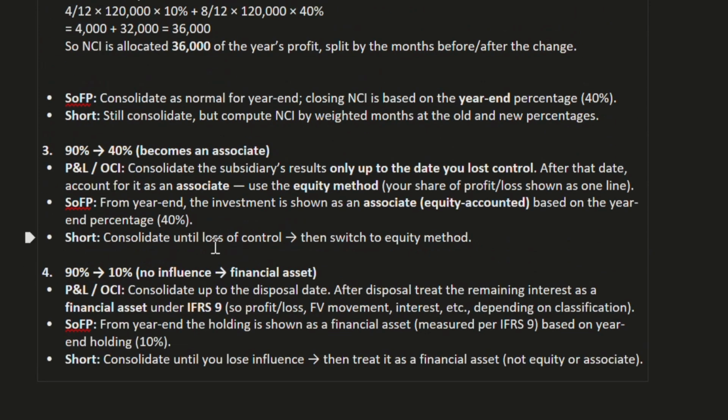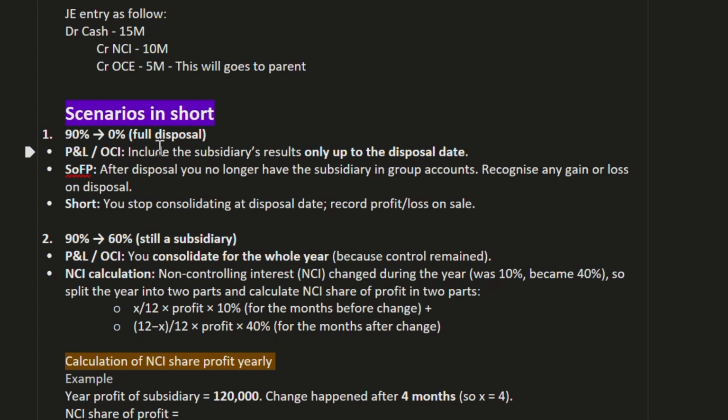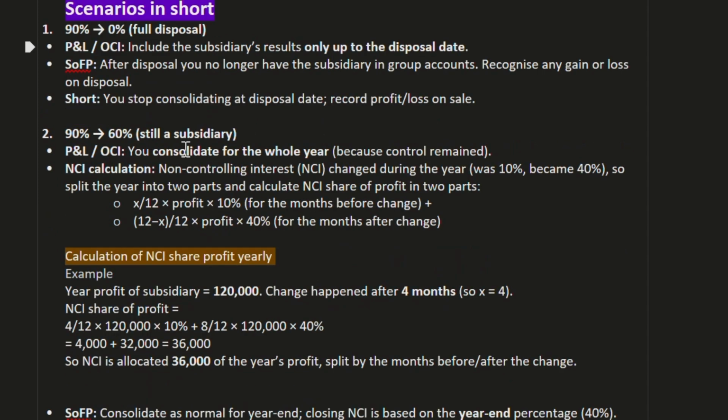So I hope you understood this. First, we have 90% became zero, a full disposal. So profit and loss includes the subsidiary's result only up to the date of disposal. First, we need to understand this: whenever we lose control, at that time we need to calculate the goodwill value and everything up to the date of disposal. But in this scenario, we haven't lost control, so we do not need to calculate the profit or loss.